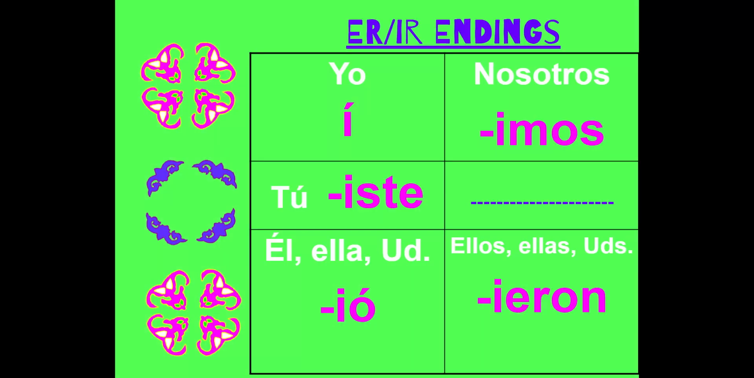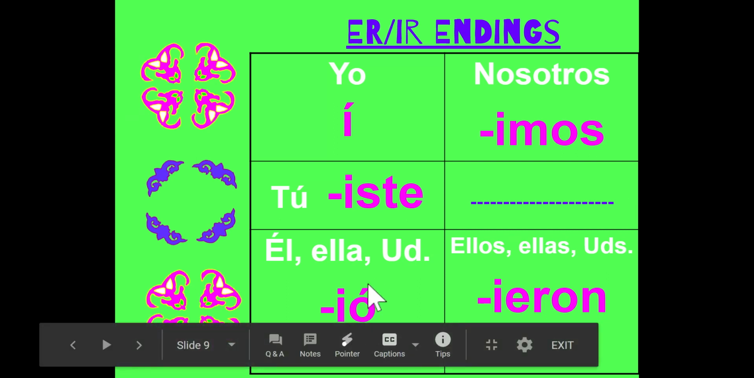The ER/IR endings are iste, ió, imos, ieron. Don't forget your accents and make sure you're putting your accent on the O in the él/ella/usted form. A lot of people mess up and put it on the I.